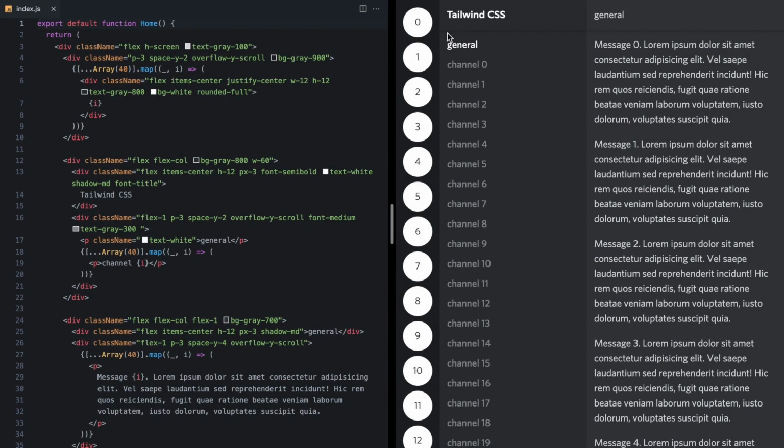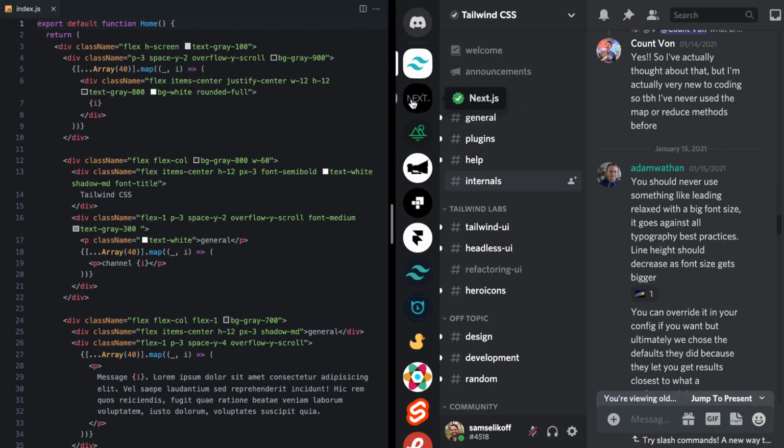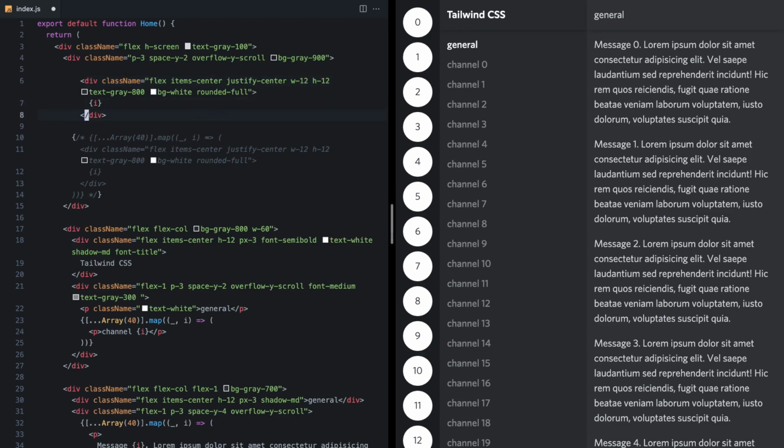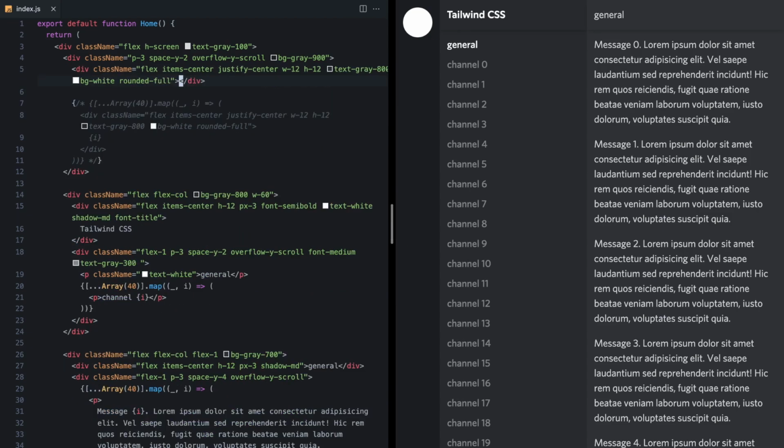To start improving our server selector, let's focus on just this first button here, the Discord button. So I'll come over and I'll just grab this div and I'll comment out all this dummy data right here. And we'll just start with one plain div.